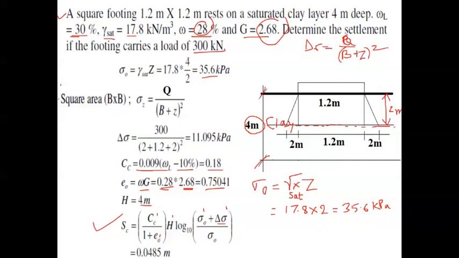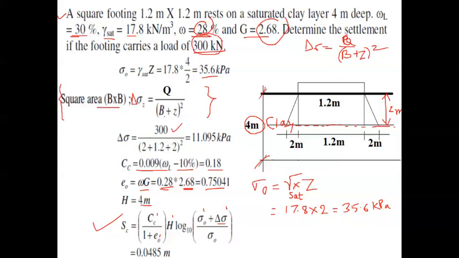I think if you remember the stress chapter, stress distribution in soil, there we had a similar equation. You turn the page of your notebook, so you'll be getting this particular part of the equation. In the stress distribution of the soil, we had discussed this particular form. Square area, if it is B by B, then sigma Z is nothing but, delta only we are considering here, the change in the stress due to the new construction. So Q divided by B plus Z the whole square, where Q is the point load. So point load is 300 kilonewton. Directly we can take that.